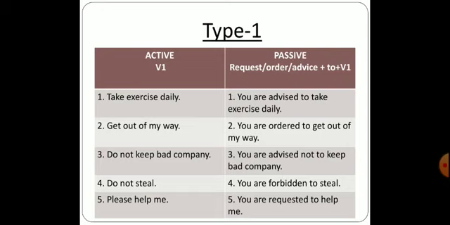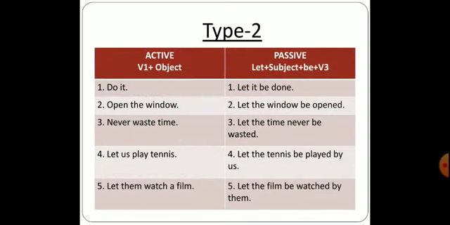This is type 1 of imperative sentences of request, advice and order. Now we shall do part 2, that is the let formation of the sentences. Over here we can have some sort of suggestion or any sort of offer. Now you can see in the table that we have the active form, with the verb's first form, that is the main verb along with the object.